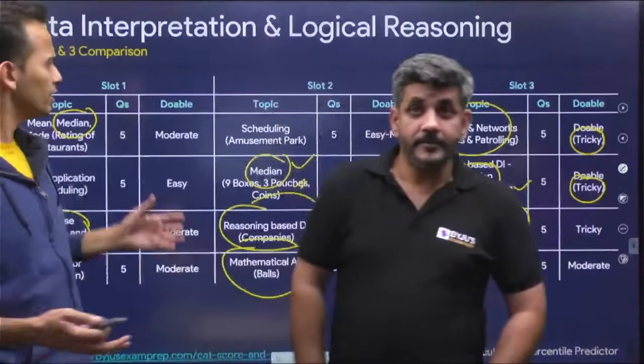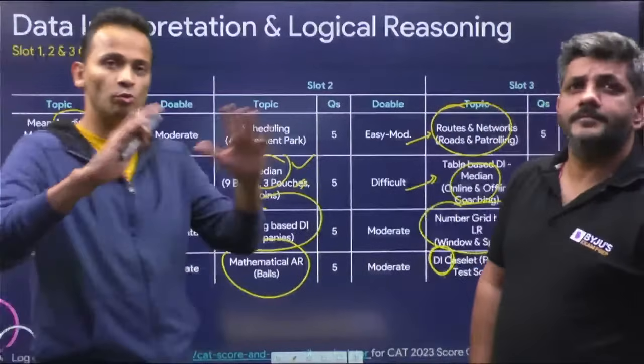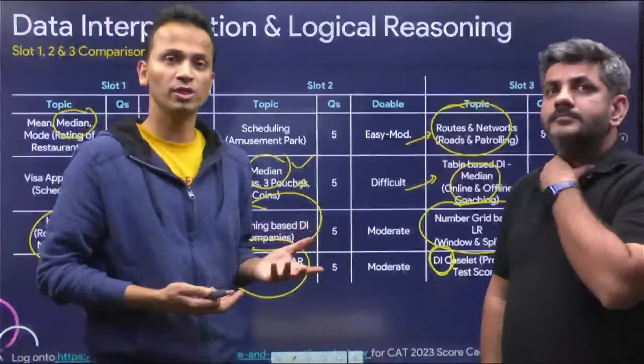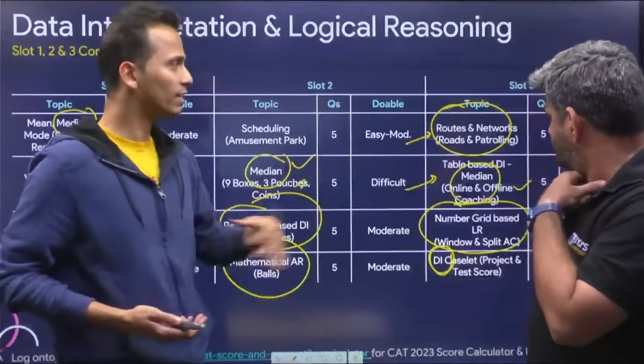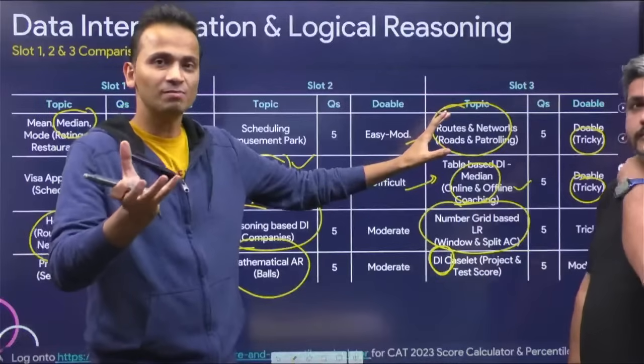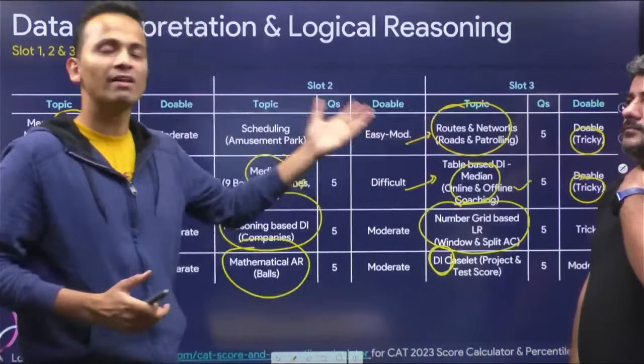So for slot 3, slot 2, slot 1, if I talk about the overall level of difficulty in relative terms for slots 1, 2, 3, I would think that slot 3, don't go with the word easy. It was not easy, it was comparatively easier.